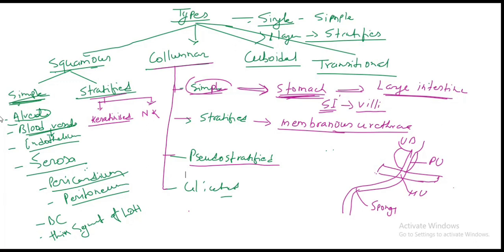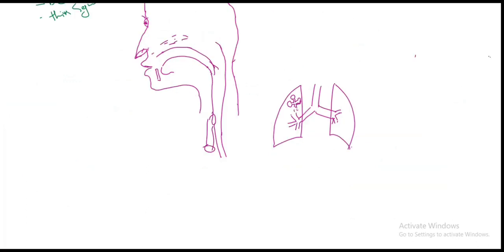The pseudostratified. Okay, to remember the pseudostratified, if we make a diagram, the trick to remember pseudostratified ciliated columnar epithelium: this is the nasal cavity, the whole part of the nasal cavity.